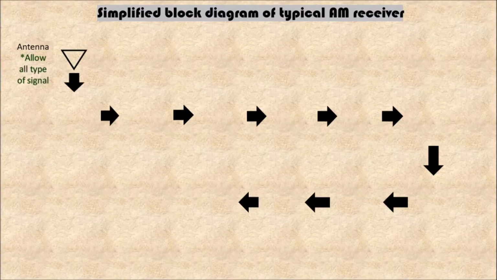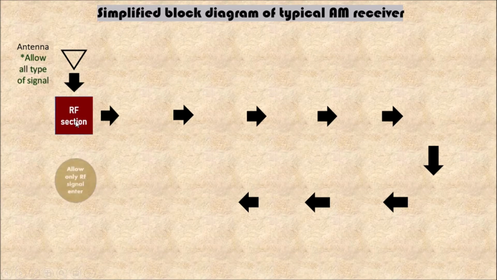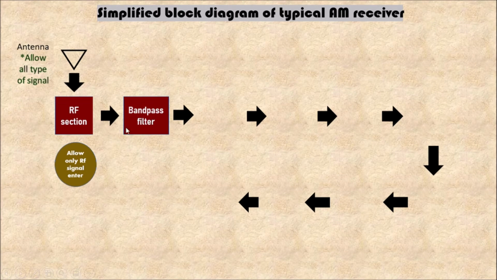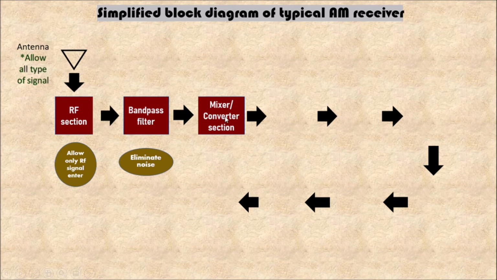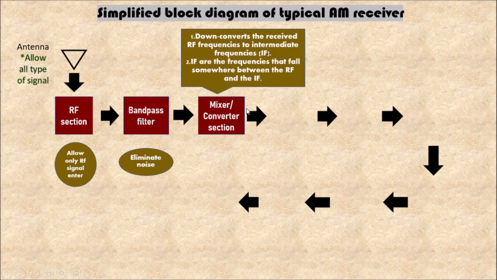Simplified block diagram of a typical AM receiver. This is the antenna, which allows all types of signal. Then it will go down to the RF section, which only allows RF signal entry. Then it will go to the band pass filter, which eliminates noise. After that, it will go into the mixer or converter section. The function of a mixer is to convert the received RF frequencies to intermediate frequency. IFs are the frequencies that fall somewhere between the RF and the IF.